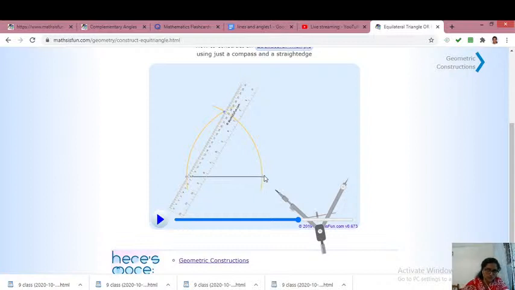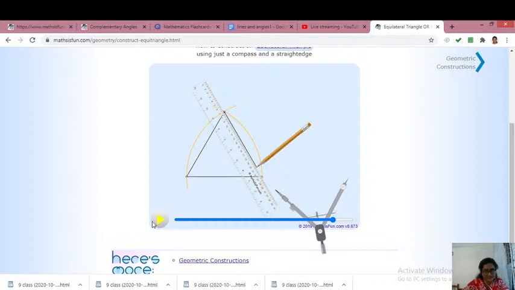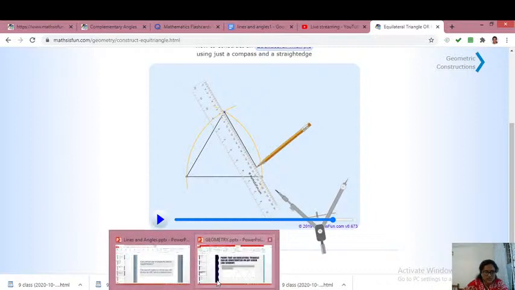Similarly, to draw this circle, we took the center this and the radius this, the same. So this line segment and this line segment, both will be equal to the radii of the circle. Hence, they will also all be same. Hence, all the sides are same. Equal means they became an equilateral triangle.